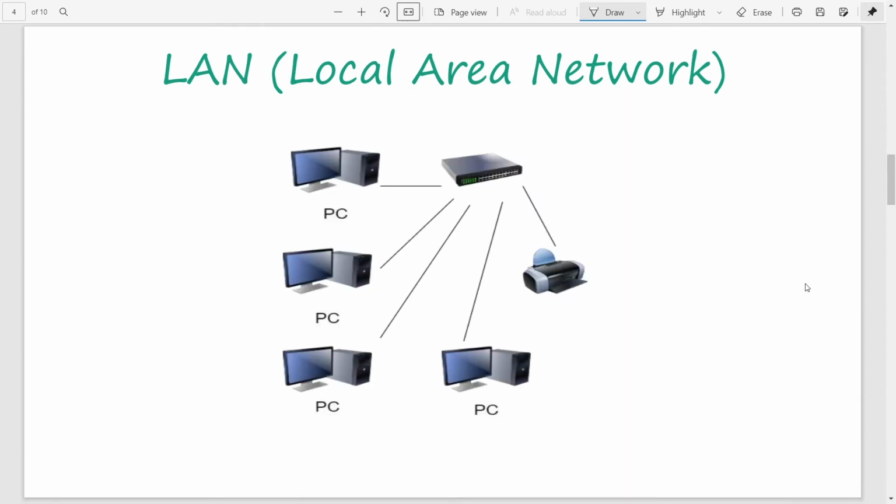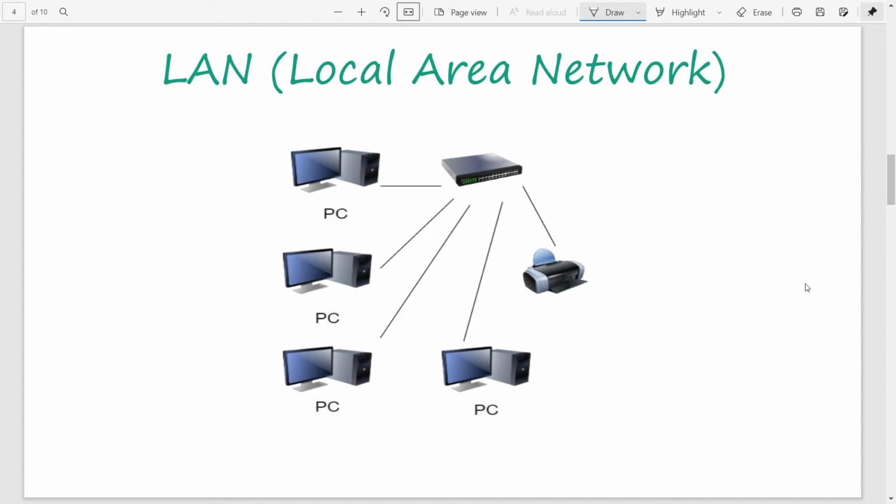It's a local area network or LAN. In the conventional way, we can represent a local area network as in this picture. There are some PCs in the office. All of these PCs have to share one printer. So we have to add all the PCs into one network. And also each and every PC can communicate with each other.